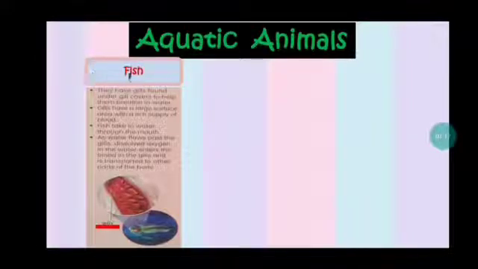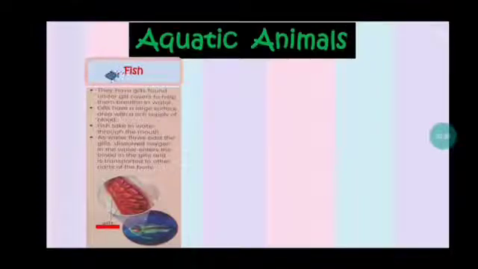Remember that fish take in dissolved oxygen. Jadi diingat, ikan itu take in dissolved oxygen in water. Yang diambil sama ikan itu dissolved oxygen, oksigen terlarut in water. Remember, it's different from us. We take the oxygen from the air, but fish take the oxygen that is dissolved in water. So when the water flows to the gills, the dissolved oxygen in water enters the blood in the gills. After that, it will be transported to other parts of the fish's body.